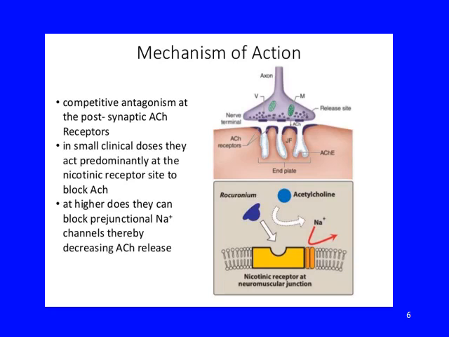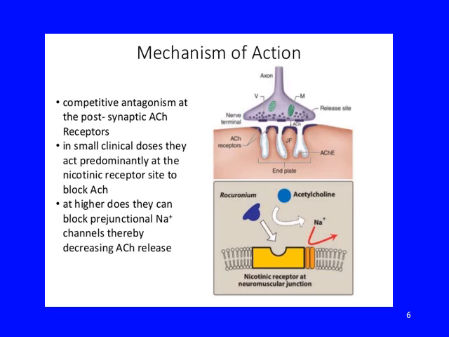This is the diagrammatic representation of the competitive antagonism. What we are seeing here is a release site of acetylcholine, and there are acetylcholine receptors. In the diagram below, you can see rocuronium, which is a member of the competitive antagonist family. It is competing with acetylcholine for the nicotinic receptor binding site.